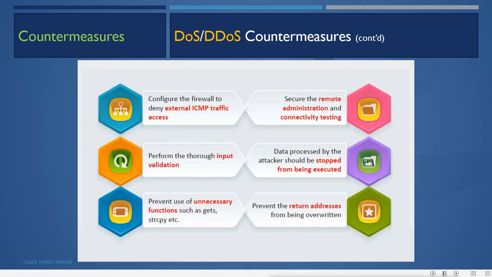Then configure the firewall. How can we do that? By configuring the firewall to deny external ICMP traffic access, and secure remote administration and connectivity testing by using encryption. Data protection: the attacker should be stopped from executing code. Perform throughput validation, that is, how much throughput our data can send or receive. Prevent the use of unnecessary functions such as gets and strcpy. Then prevent the return addresses from being overwritten.